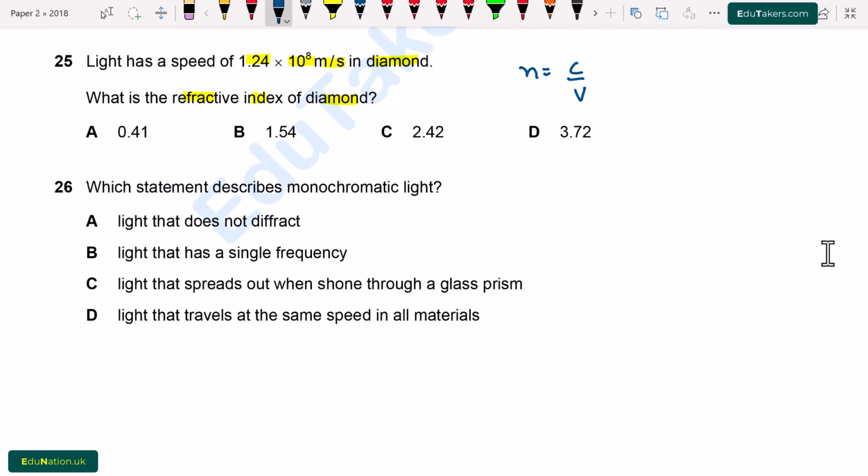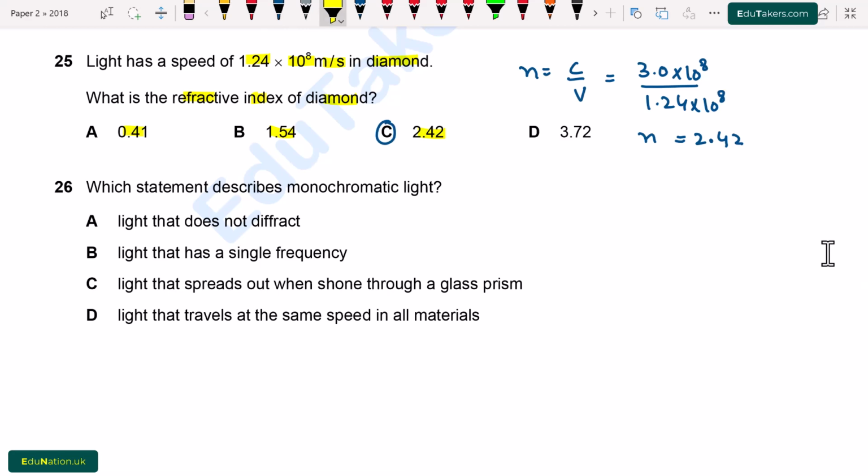So from here, c is 3.0 × 10^8 divided by v, which is 1.24 × 10^8 meter per second. So the refractive index n will be equal to 2.42. Now we see the options. Option A 0.41, B 1.54, C 2.42. So option C is correct.